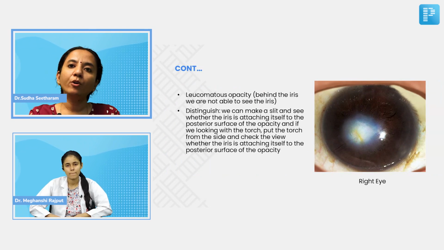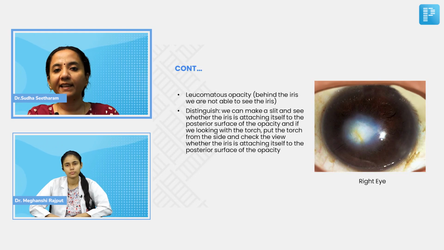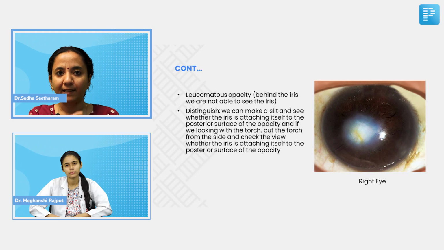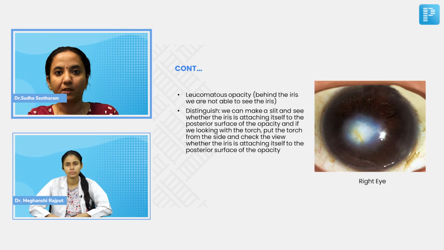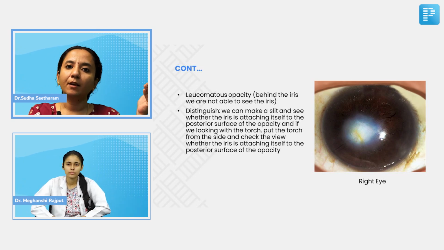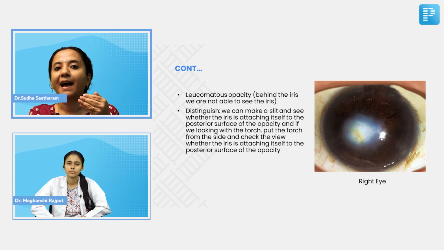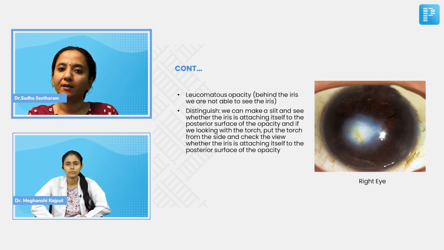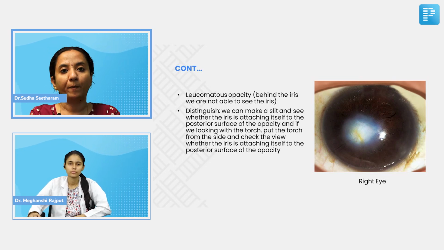Now, how do you know whether this is an adherent leukoma or just a leucomatous opacity? For that, on a slit lamp, we can make a slit and see whether the iris is attaching itself to the posterior surface of this opacity. And if you're looking with a torch, you can put the torch from the side, and there also you get a view as to whether the iris is attaching itself to the posterior surface of the opacity. So this is how we clinically classify opacities.